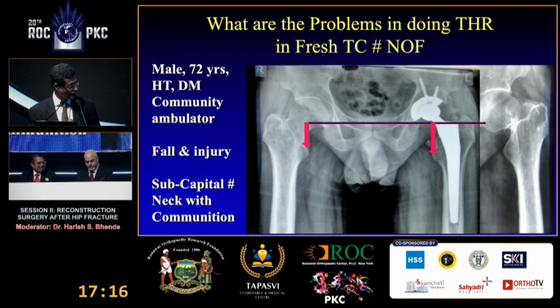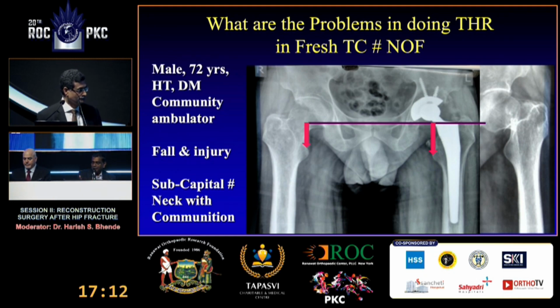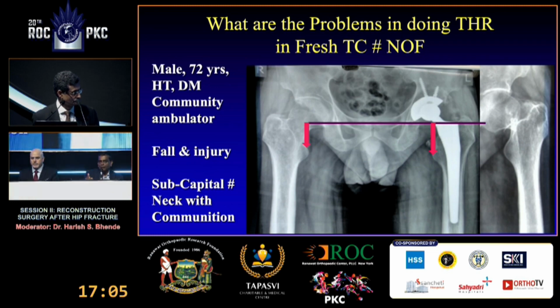Vijay is smiling, wants to differ from you, right? If you increase the offset much more than the other side, it will manifest as limb length. It is three-dimensional. It's not uniplanar that you're concerned. So if I'm concerned, I'll do a dual mobility. I won't go high offset. I want to do the same offset as the other side.